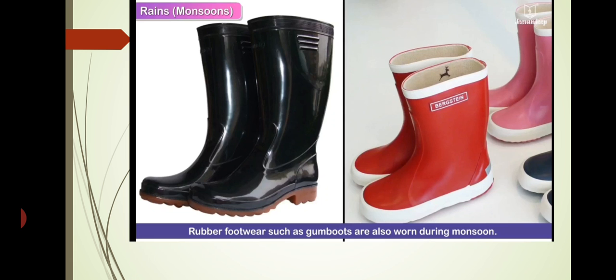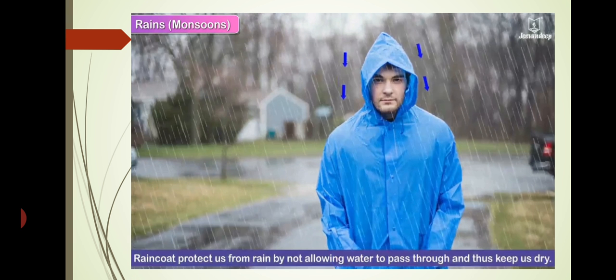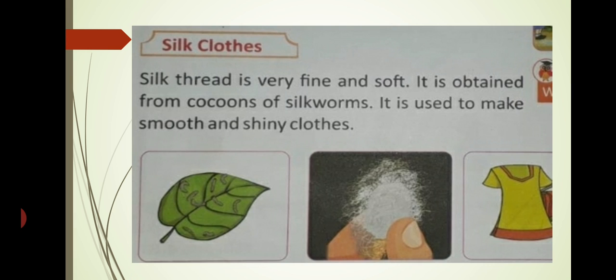Rubber footwear such as gumboots are also worn during monsoon. A raincoat protects us from rain by not allowing water to pass through and thus keeps us dry. So in this way, as we have seen, according to the climate or weather we select our clothes.